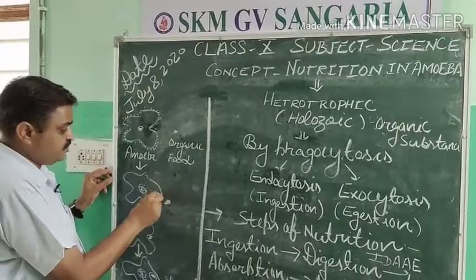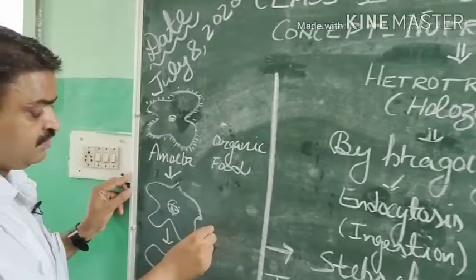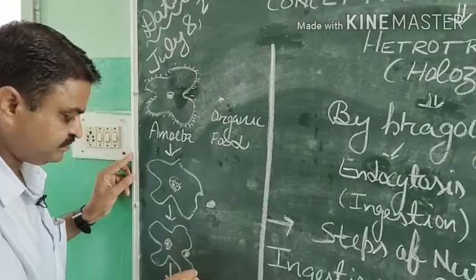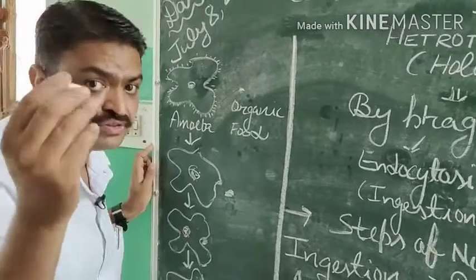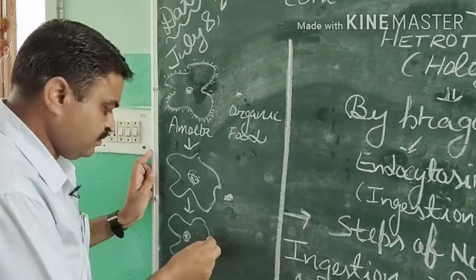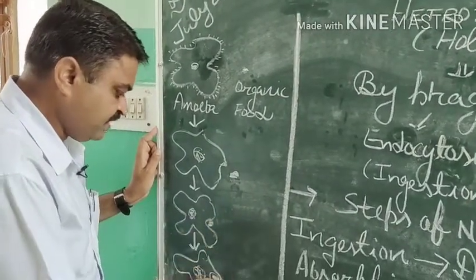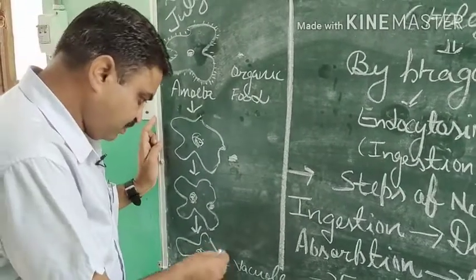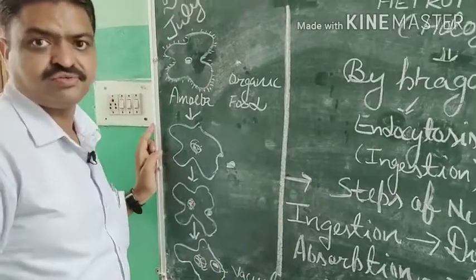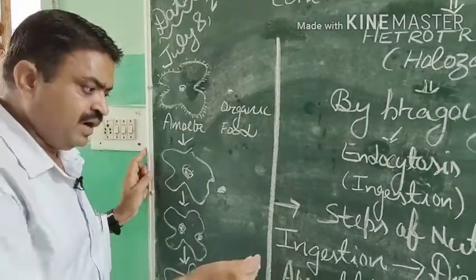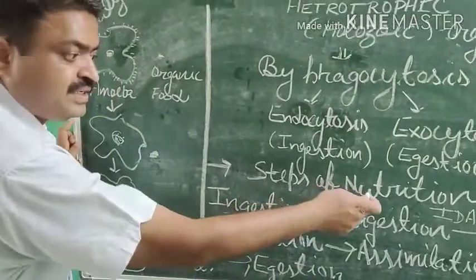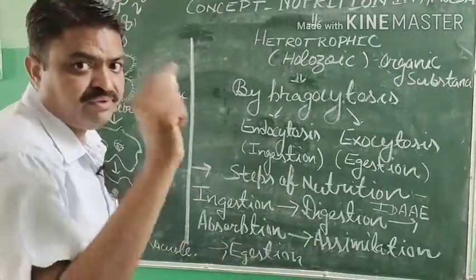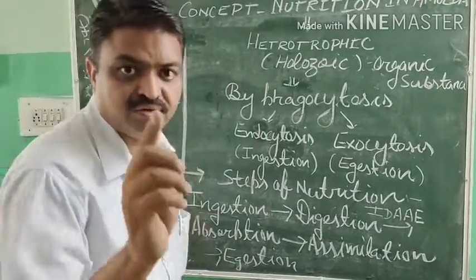When it moves towards the organic food, then it engulfs it, meaning it surrounds it, and that surrounded food is taken in by its vacuole. So this process is known as ingestion, student. Now after ingestion, digestion takes place. Digestion of the food inside the amoeba takes place in the vacuoles.